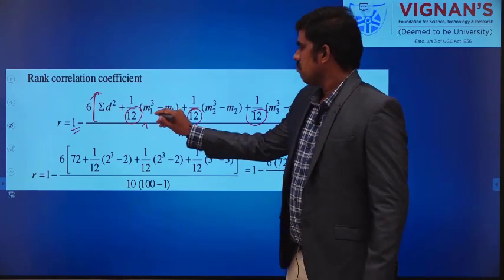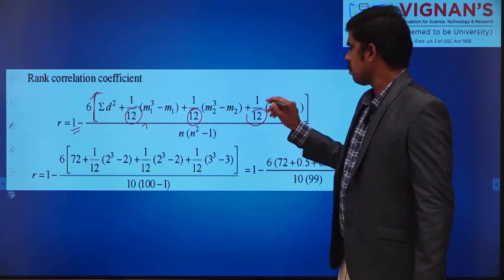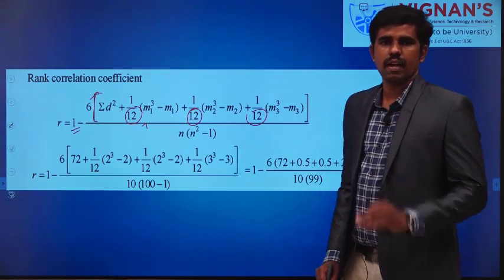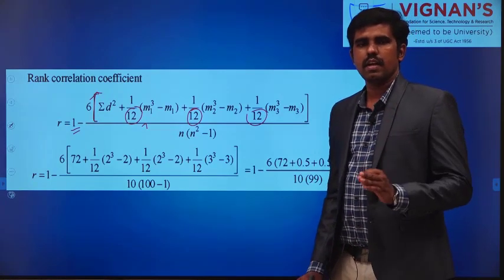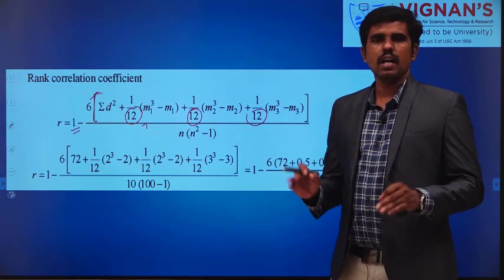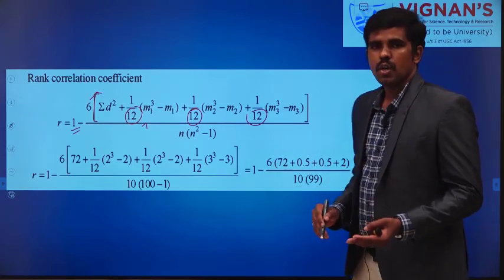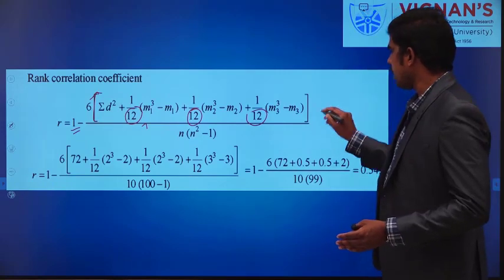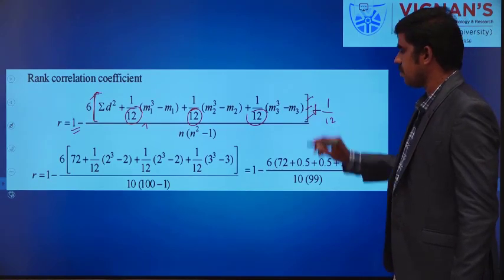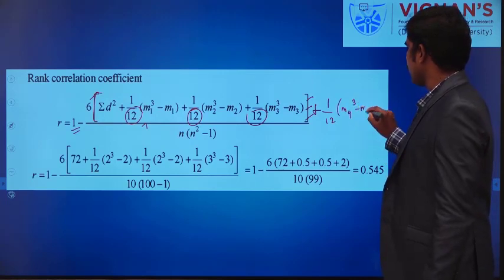So 1 by 12 (m1 cube minus m1) plus 1 by 12 (m2 cube minus m2) plus 1 by 12 (m3 cube minus m3), since we have 3 repeated rank values combined in both X and Y, not only in X, not only in Y. If I have 4 repeated ranks, then additionally I have to write plus 1 by 12 (m4 cube minus m4).